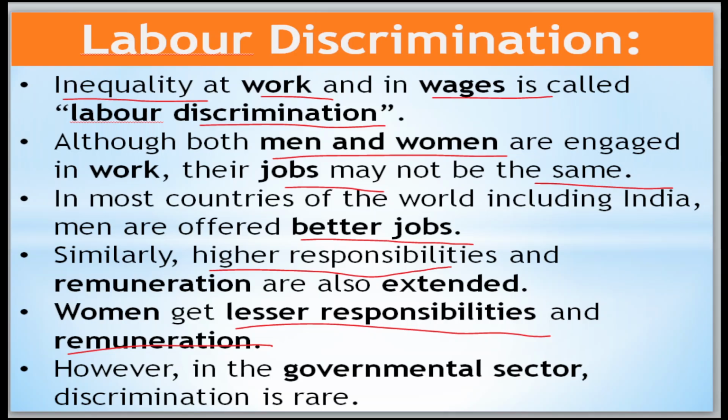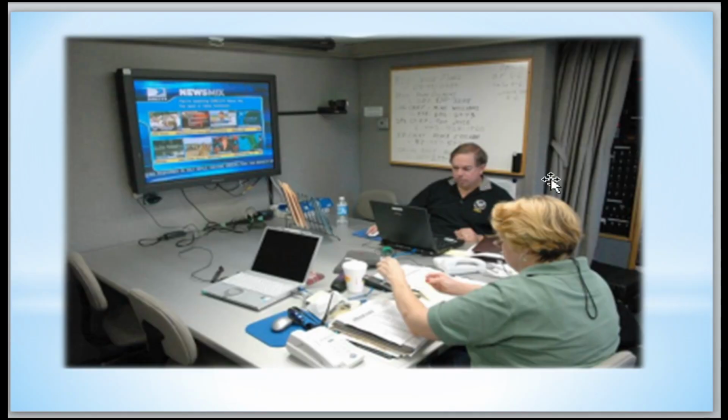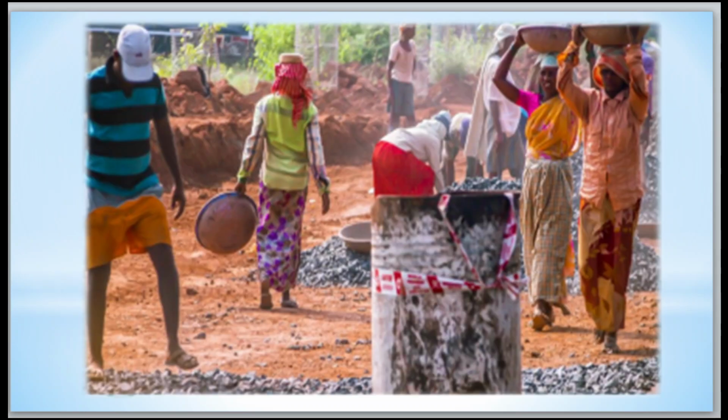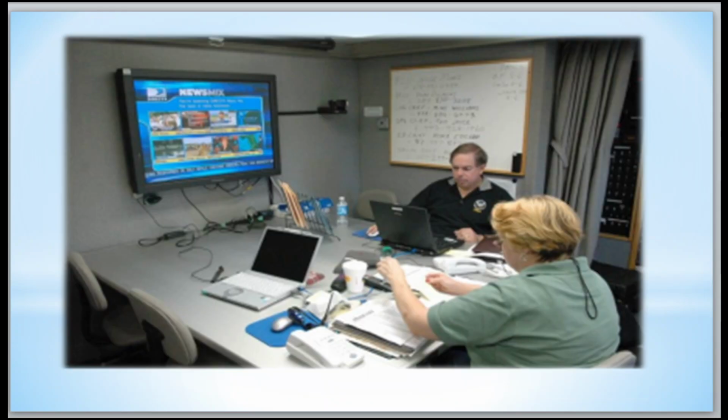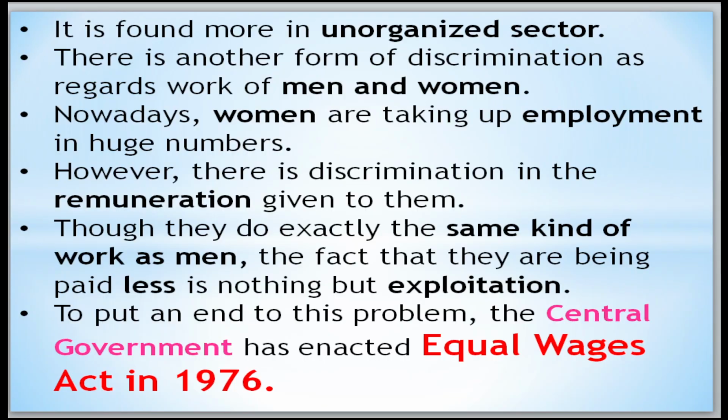But in the government sector, this discrimination of labor may be less. Here it is the discrimination: they have different work, and here they get less salary compared to others who get more. It is found more in the unorganized sector. We will come to know what unorganized sector means later.